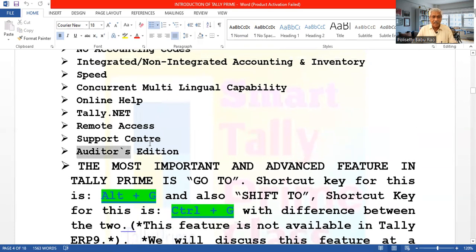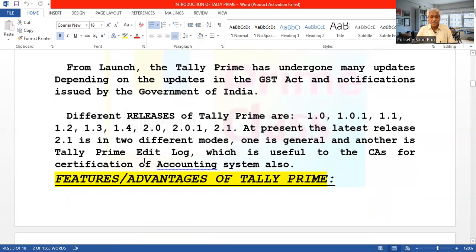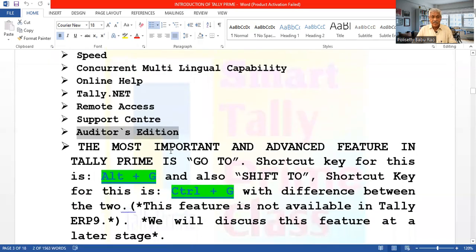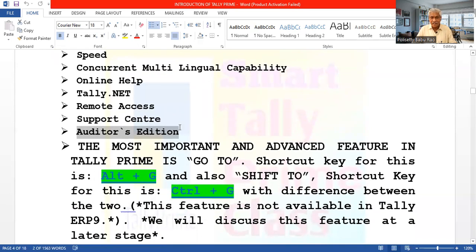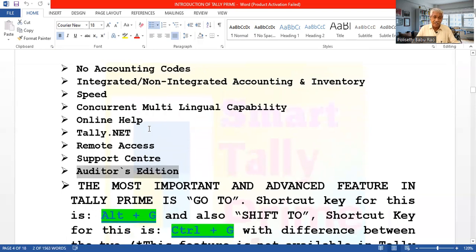And then I told you about the auditor session. I told you about Tally Prime Edit Log. Tally Prime Edit Log is available for auditors or chartered accountants. So that is called auditor edition. All these are features as well as advantages in Tally Prime.